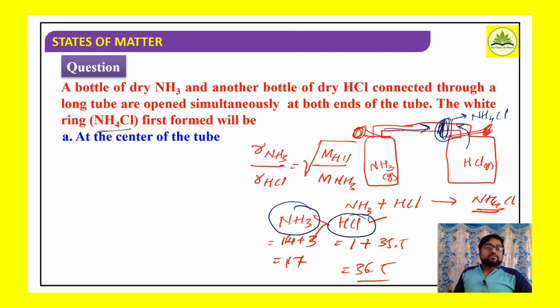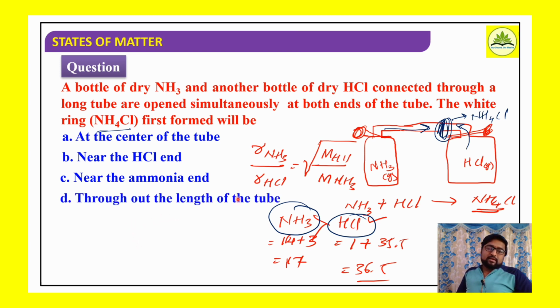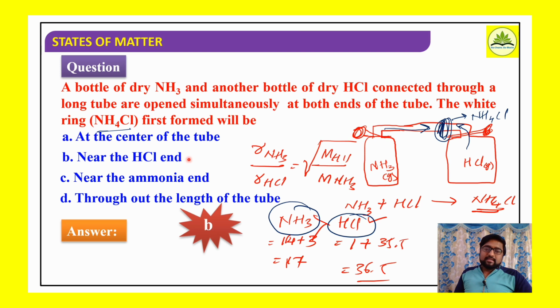Okay. So at the center of the tube, near the HCl end, near the ammonia end, throughout the length of the tube, the white ring is first formed. Later, consider if both the gases are mixed throughout the entire tube, we can see the ring formation, or you can say white color ammonium chloride formation. But at first, where it forms is near the HCl end. So answer B: near the HCl end we are going to observe the white ring of ammonium chloride formation. Okay.